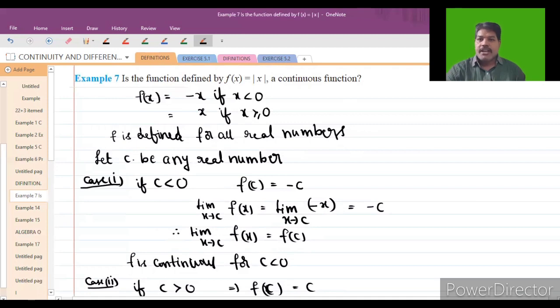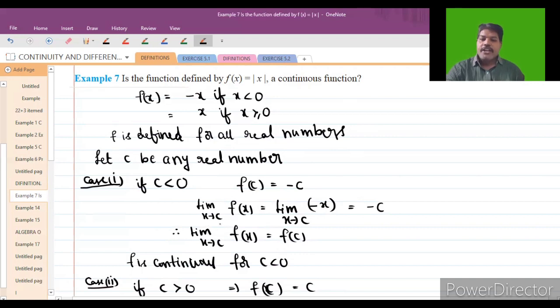I am taking some real number c. So c is less than 0, or greater than 0, or equal to 0. Three cases will arise. First case, I am taking that c is less than 0. If x is less than 0, f of x will become minus x. So f of c will become minus c only.